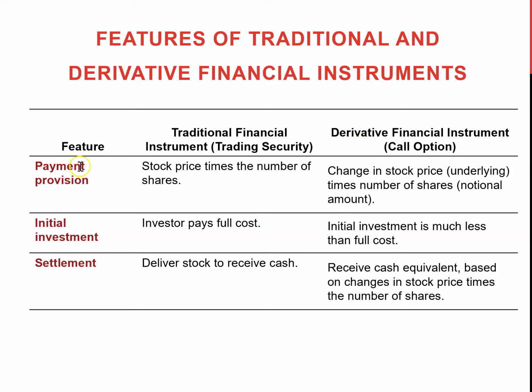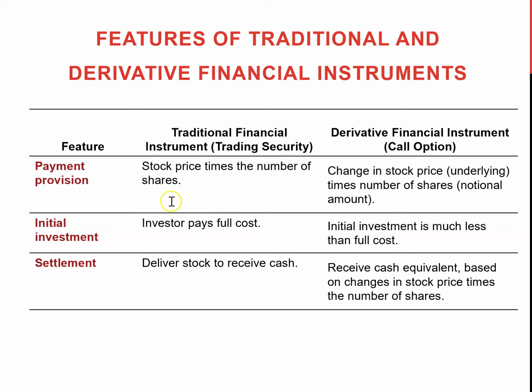options. If you think of the payment provisions for a traditional financial instrument, if you want to purchase the stocks, you have to pay the stock price for each share multiplied by the number of shares. On the other hand, for derivatives, and you also learned the example of call options, the payment depends on the changes in the stock price, multiplied by the notional amount. That means how many shares are related to that contract.